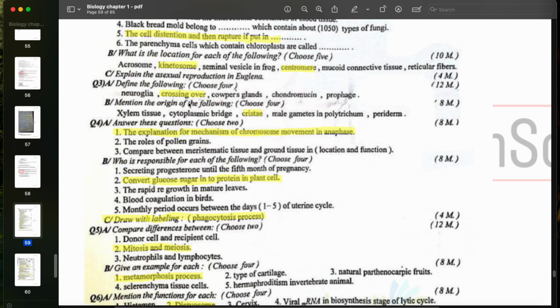I told you that crossing over, from the name, is the exchange of the genetic material between the homologous chromosomes, aka the non-sister chromatids of the homologous chromosomes. And it occurs during the packaging stage of prophase 1 of meiosis 1. Okay, very important to mention the phase and stage. So it's during the packaging stage of prophase 1, meiosis 1.